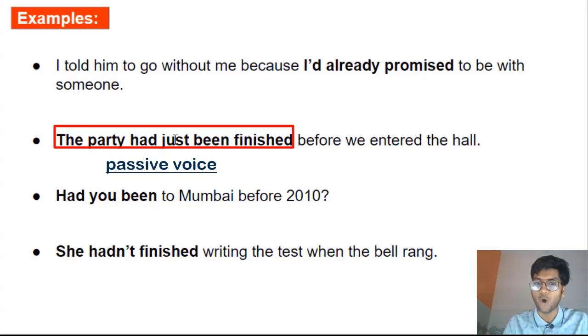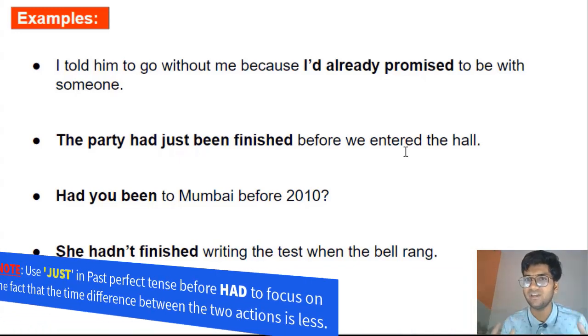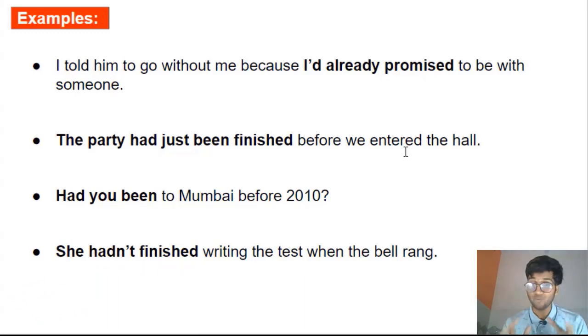All right. Now we are using just to focus on the fact that the time difference between these two actions is very less, is very thin. The party had just been finished before we entered the hall, right? The party just got finished and we entered the hall. The time difference is very less, right? If you want to focus on this very small time difference, use the word just after the auxiliary verb had. The party had just been finished before we entered the hall, right?